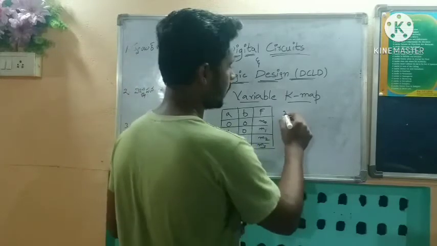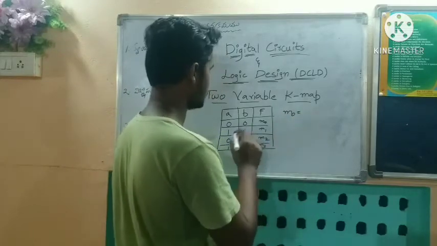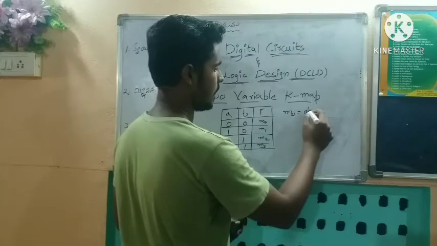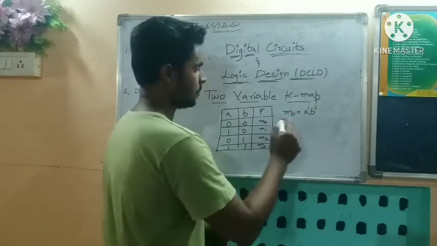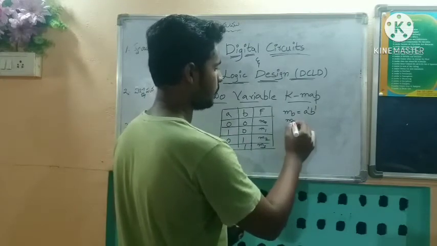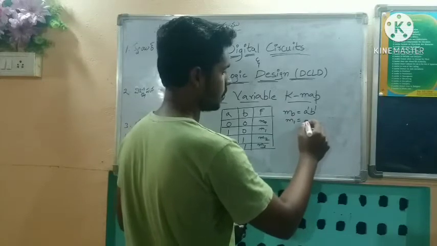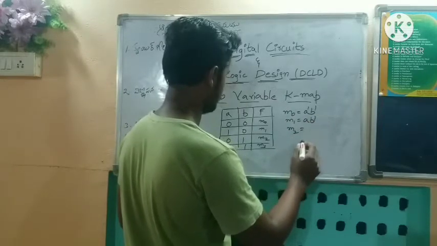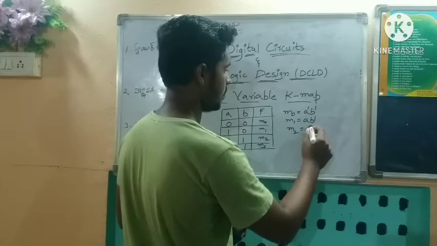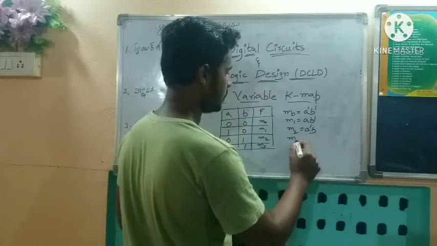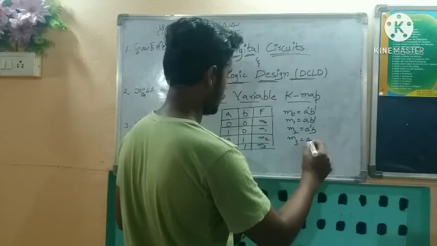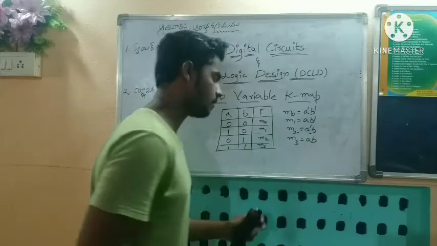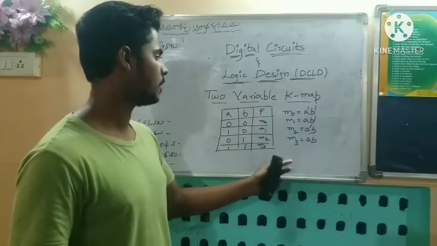Here M0 is the function of A complement B complement, and M1 equals A B complement, and M2 equals A complement B, and M3 equals A B. Like this we represent a 2 variable K-map.